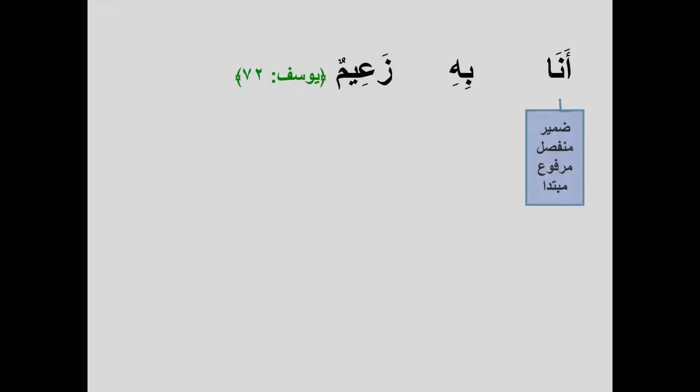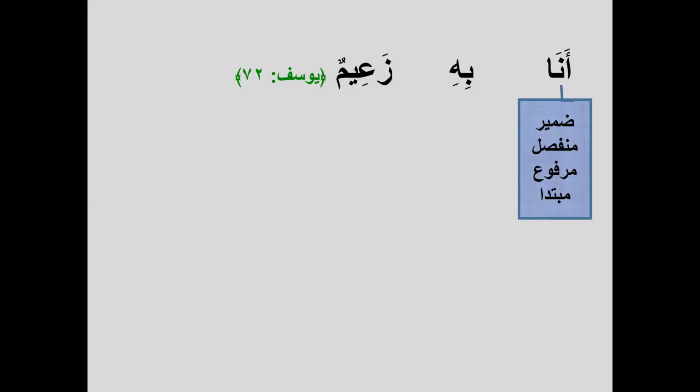Okay, ana. Ana is a zamir munfasil, marfu', mubtada. And now in the rest of the ayah, if we check, is there any marfu' ism that we can make a khabar? So let's check. Bihi is a jar majrur. Zaimun, yeah, zaimun. Wow. Zaimun, we find it.